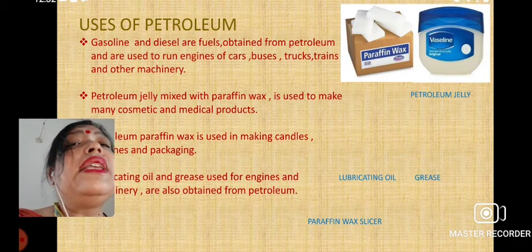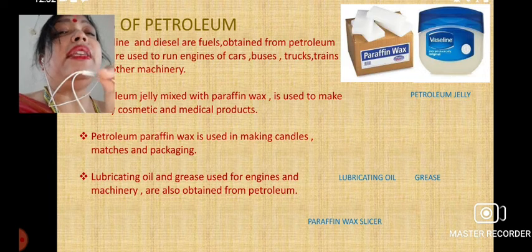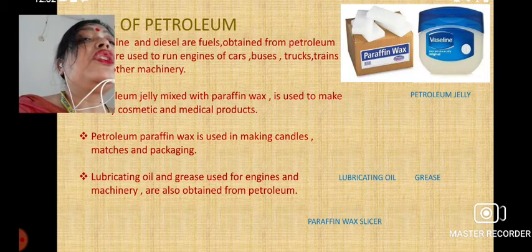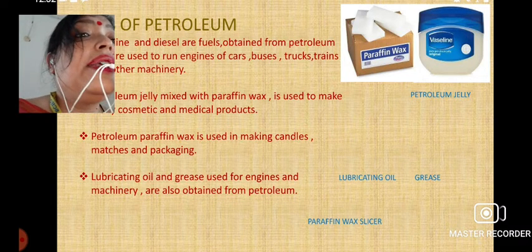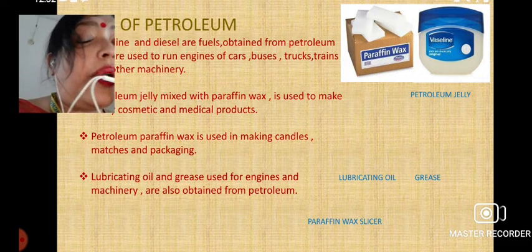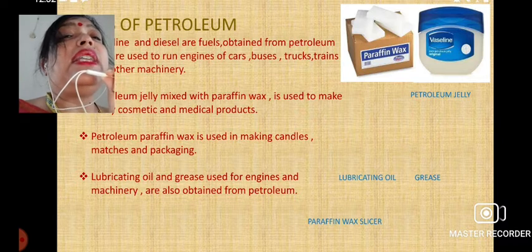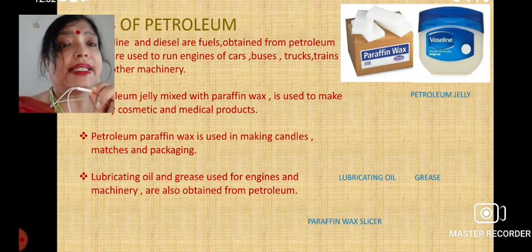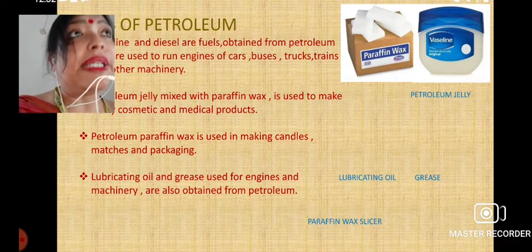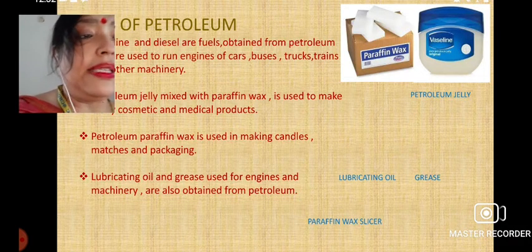Here we can see petroleum jelly, the Vaseline, which is known as petroleum jelly, and also the paraffin wax. You can see the picture of paraffin wax and petroleum jelly. These are used to make different types of cosmetics, and also different materials can be obtained from these.